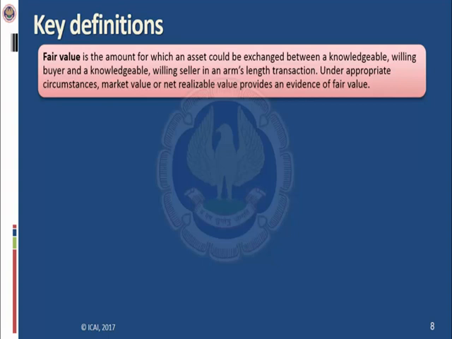Fair value is something which a seller could fetch while selling its asset in the open market. If I say the word market, it is the amount which a seller would fetch in the market. The basic presumption is that the transaction should be between a knowledgeable seller and a willing buyer. The buyer is knowledgeable. If the buyer is going to a market to acquire an asset, it is assumed that he should be knowledgeable and willing. And selling an asset in the market should be an arm's length transaction.